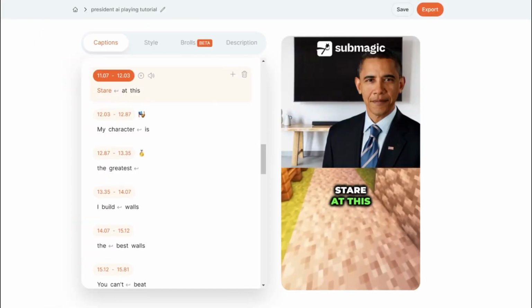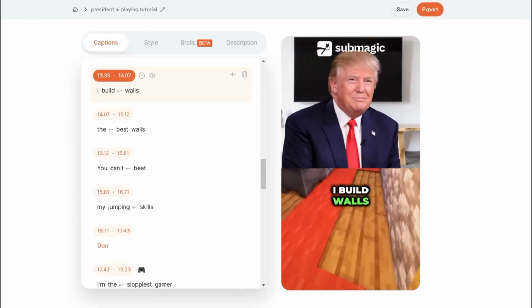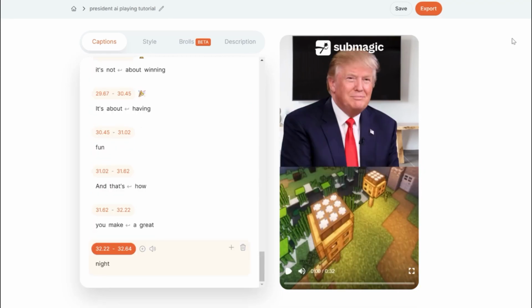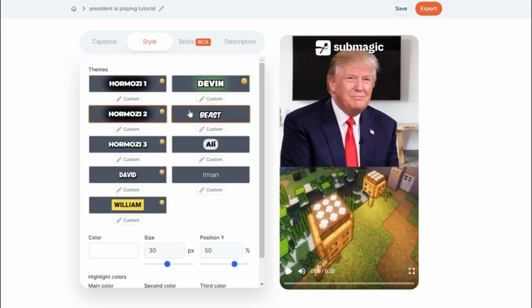It will also add emojis. Crazy! There are also other kinds of style you can use, such as Mr. Beast font.